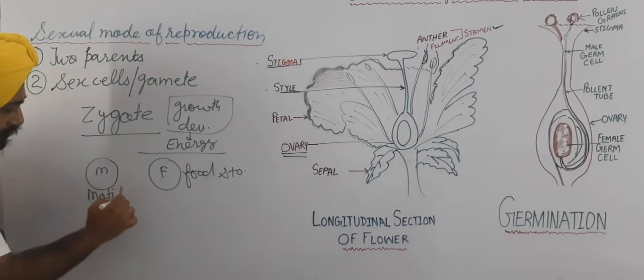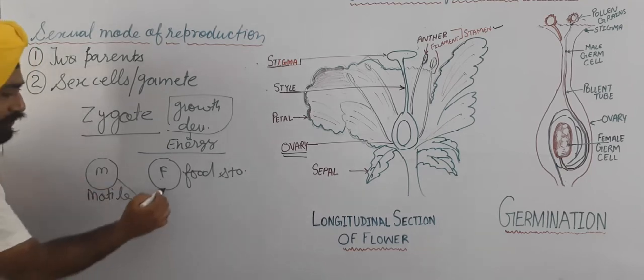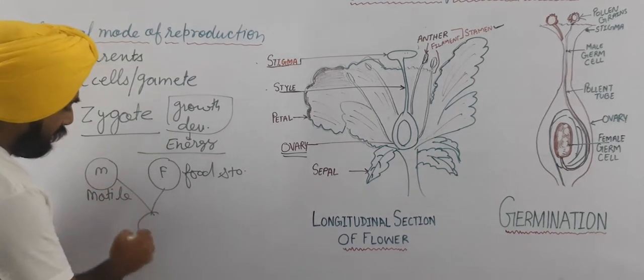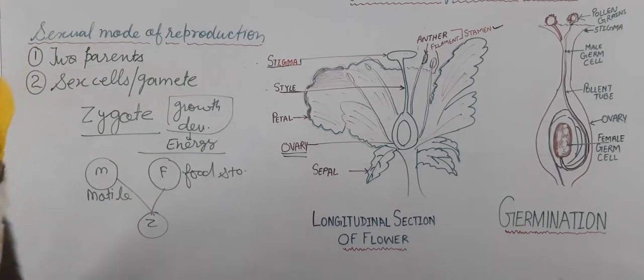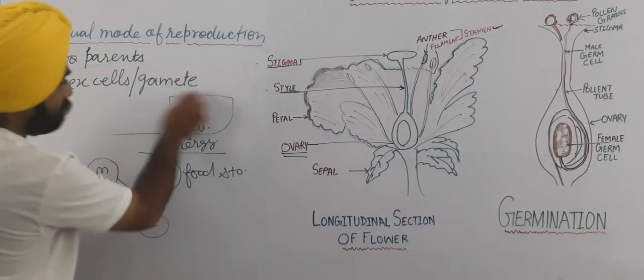These are the properties of the male and female gametes. So when they fuse, the female gamete provides the food to the zygote. This is how the zygote gets food storage.